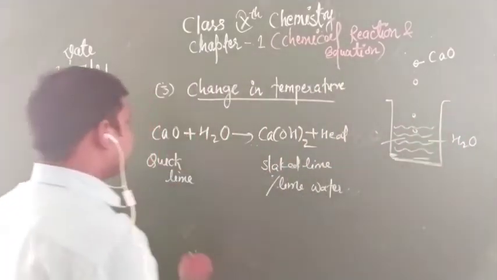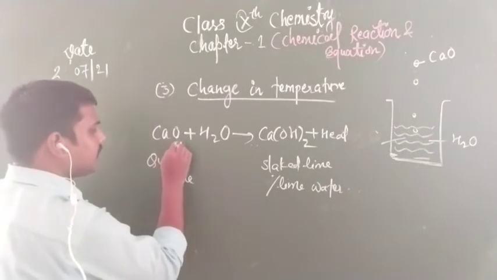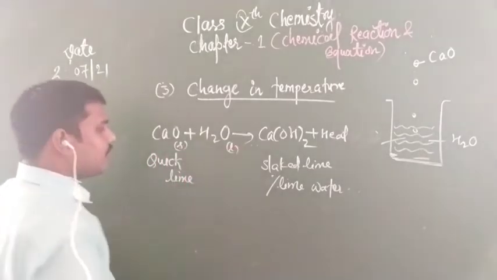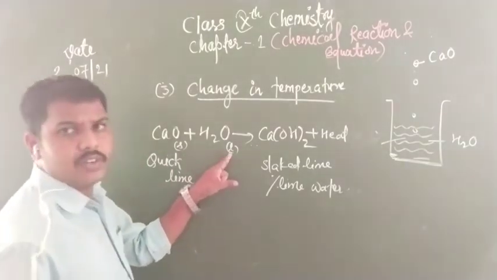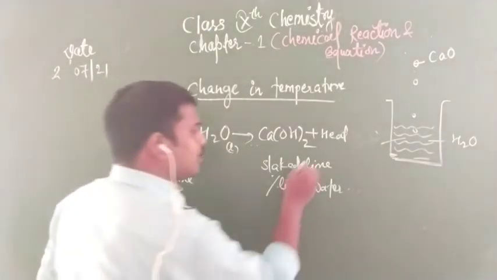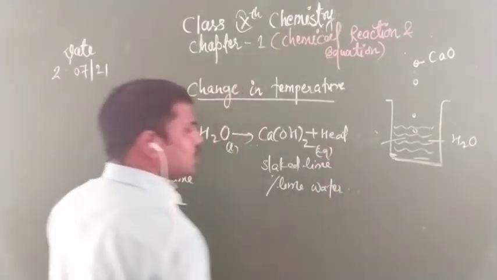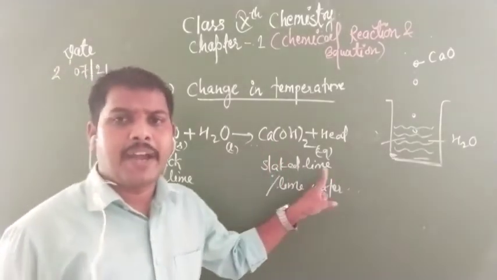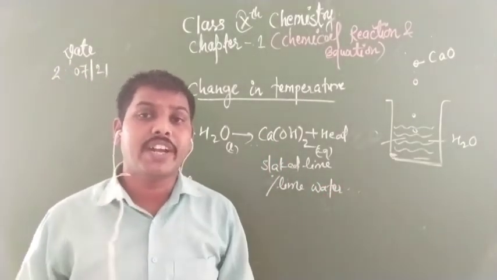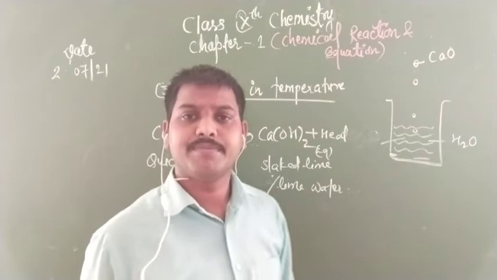Now this one is in the solid state, and this one is in the liquid state. When a solid is dissolved in the liquid and the solvent is water, it forms an aqueous solution. This aqueous solution of calcium hydroxide is used for whitewashing walls.